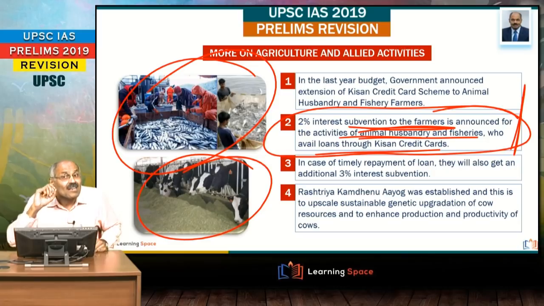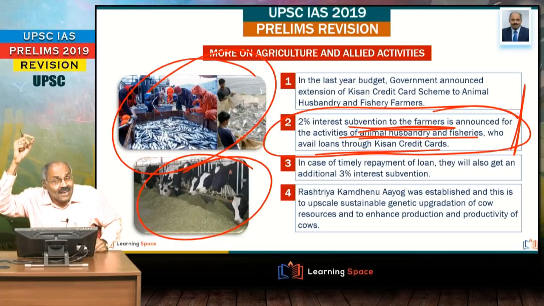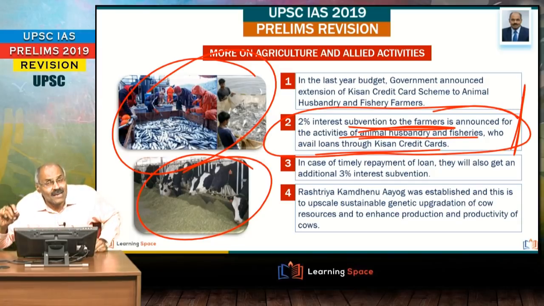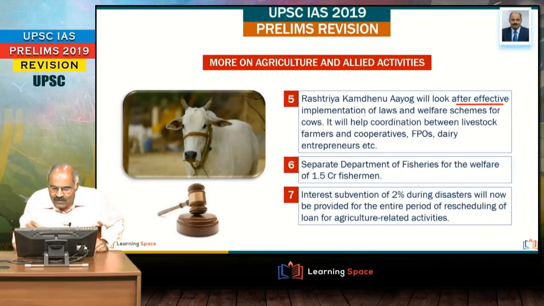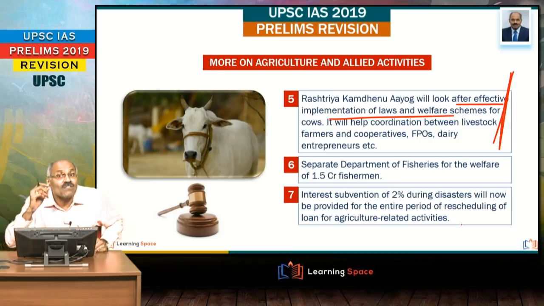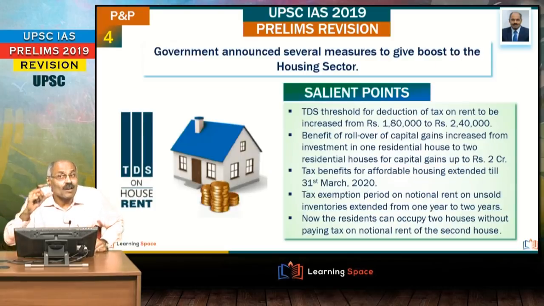All of you are familiar with the interest subvention scheme. Government gives a 2% interest subvention in the crop loans up to rupees 3 lakh. Right? And if they pay back in time, they will get another 3% interest subvention, and the same is made applicable to the fisheries sector and animal husbandry sector. And Rashtriya Kamdhenu Ayog was established. This is another important development, and this will look after effective implementation of welfare schemes for the cows. Very important. Separate department of fisheries. Right friends, these are the important aspects when one looks at agriculture.